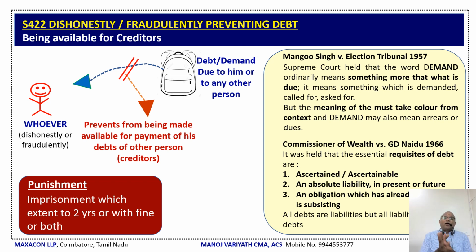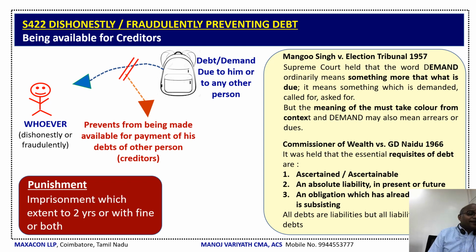Now here there are two case laws. One is Mangoo Singh versus Election Tribunal in the year 1957. Here the Supreme Court very clearly defined what this demand means. Demand means something more than what is due. It means something which is demanded, called for or asked for. But it also takes the color from the context. Demand may also mean arrears or dues.